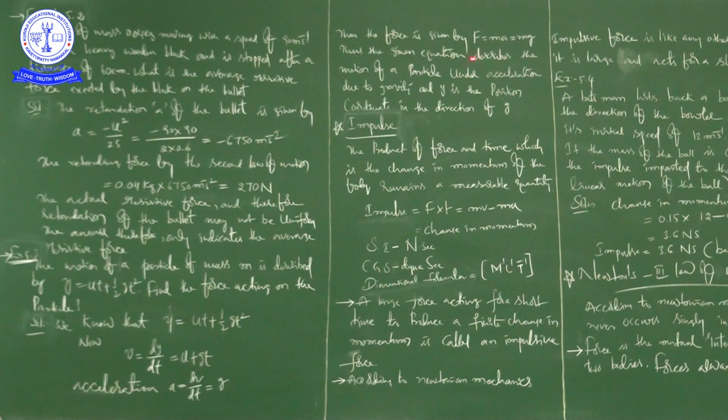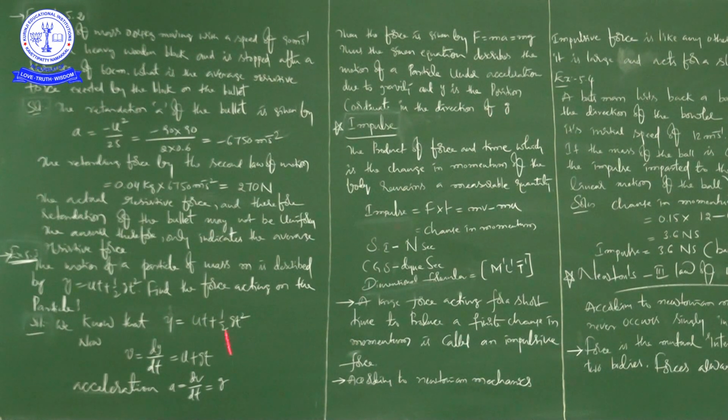Thus the given equation describes the motion of a particle under acceleration due to gravity, and y is the position coordinate in the direction of g.